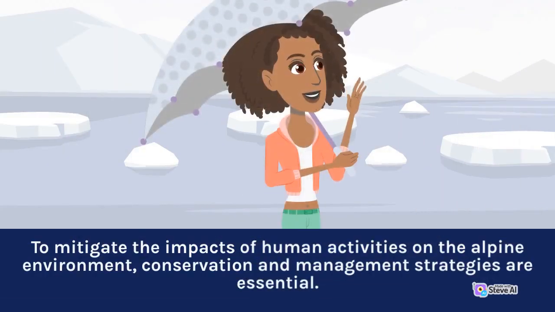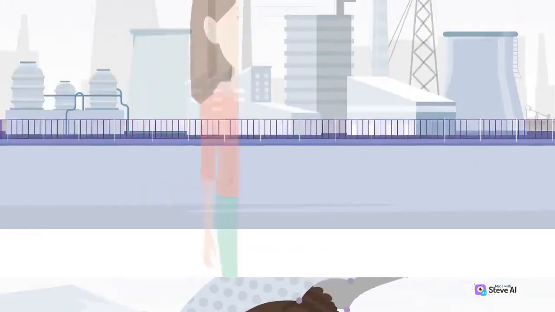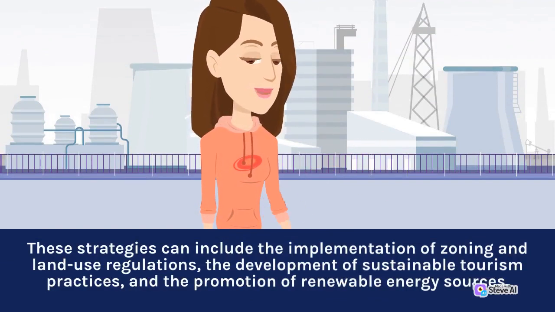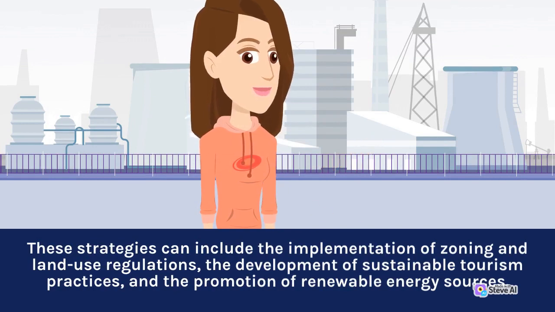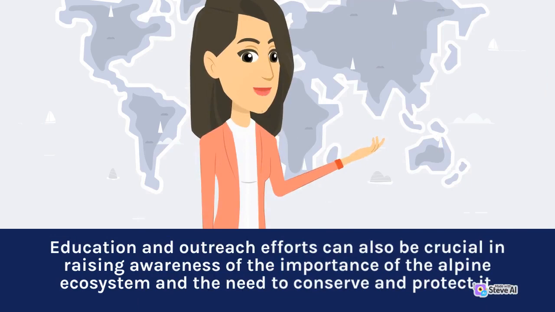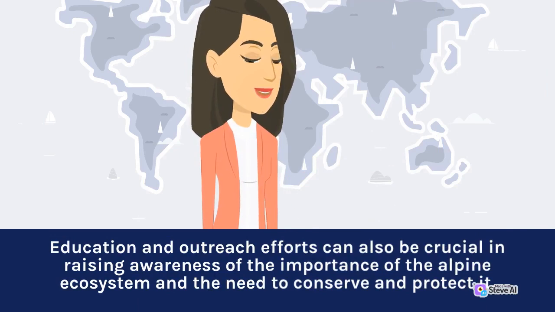To mitigate the impacts of human activities on the alpine environment, conservation and management strategies are essential. These strategies can include the implementation of zoning and land use regulations, the development of sustainable tourism practices, and the promotion of renewable energy sources. Education and outreach efforts can also be crucial in raising awareness of the importance of the alpine ecosystem and the need to conserve and protect it.